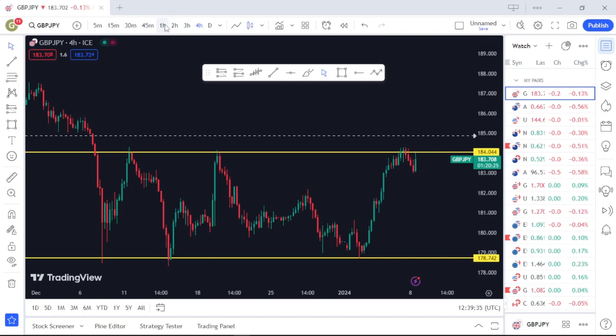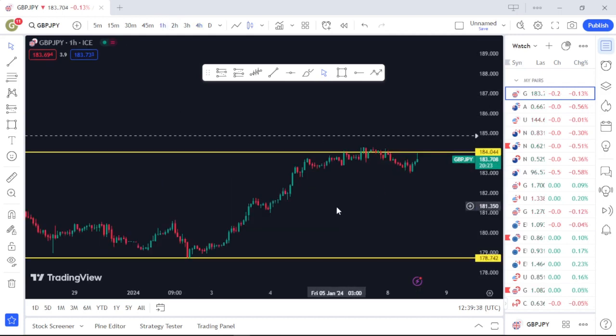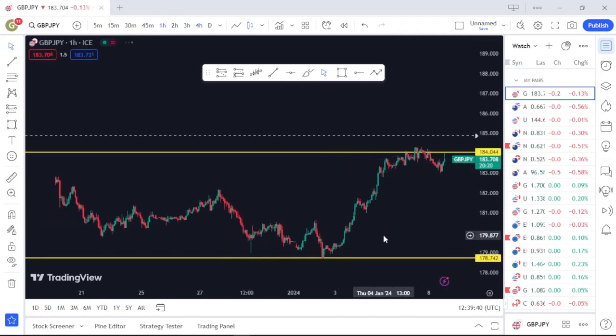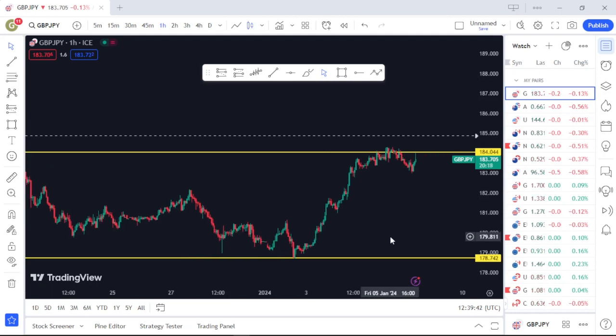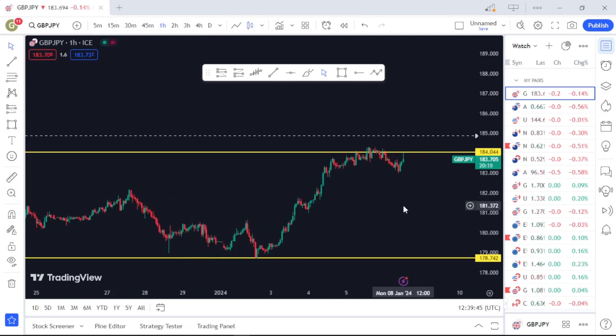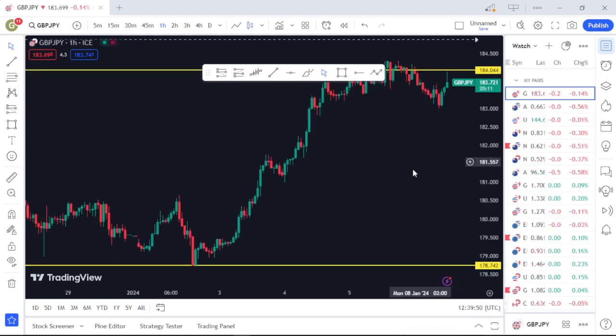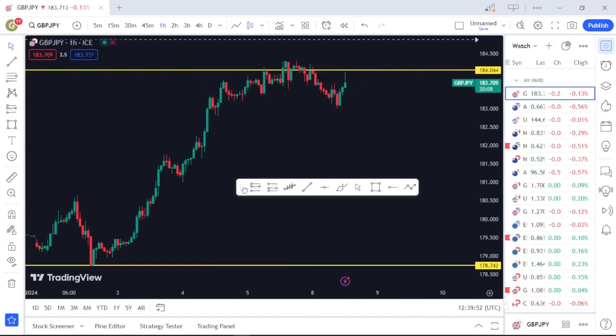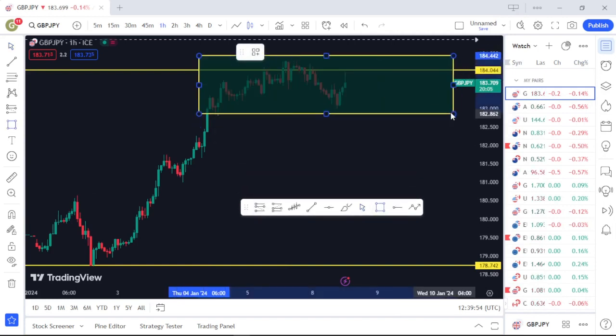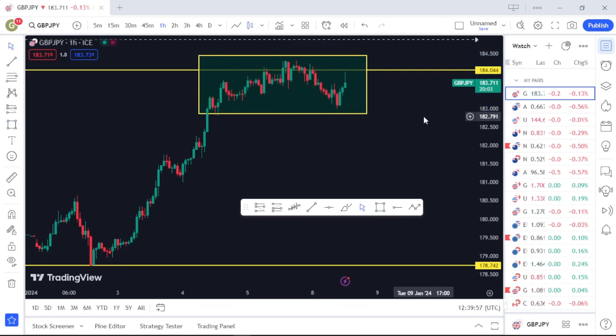So now that we've drawn this market on a higher time frame, let's go to the lower time frame also. For that, I'll go over to the 1 hour. Here is where you actually need to be very careful. As I said, you should be trading from zone to zone, provided that you see a price rejection. Now on the 1 hour chart, you can see clearly at this area that there's no good price rejection here. And since there's no good price rejection, there's no reason why you should trade this market yet until you see a clear price rejection. Don't worry, I'm going to share with you some of the best price rejection patterns that you should look out for when trading these areas.